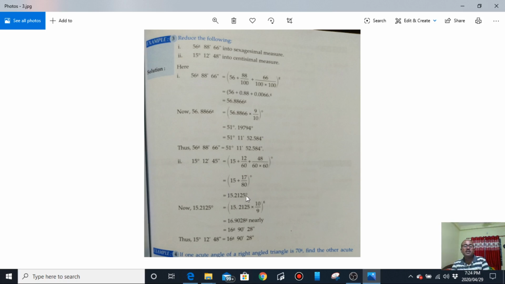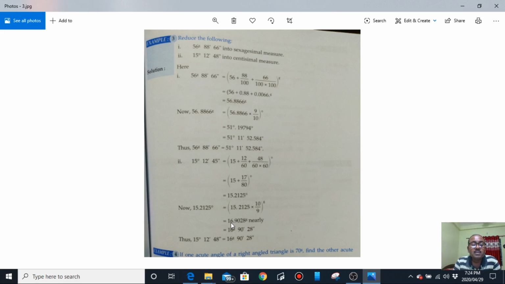Now you are ready to convert it into grade. 15.2125 degree into 10 by 9 will make it grade. This side degree, this side grade. If you simplify this, you will get 16.9028 grade. Approximately, it is not exact.